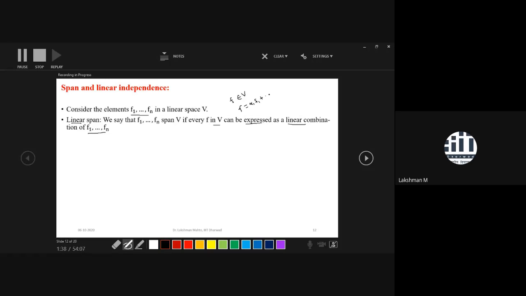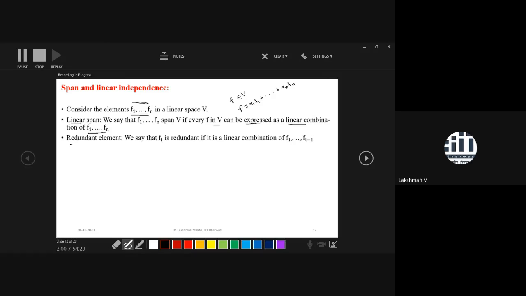Then you can say that these elements span V. So that is the definition of linear span.